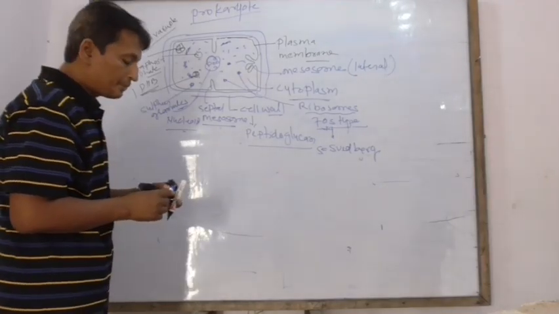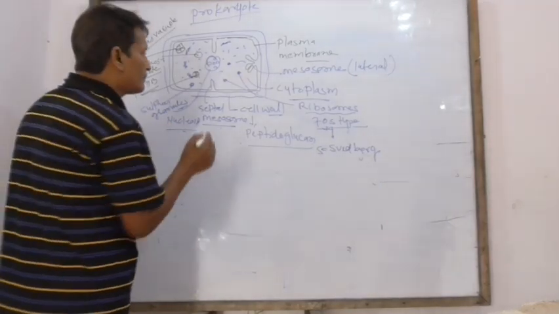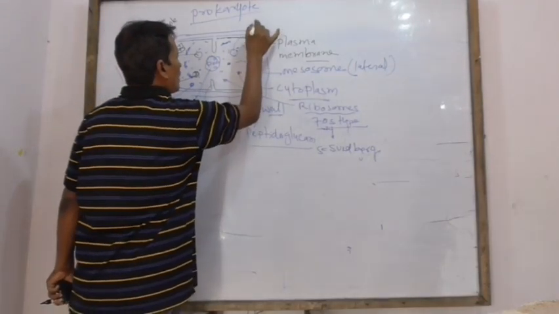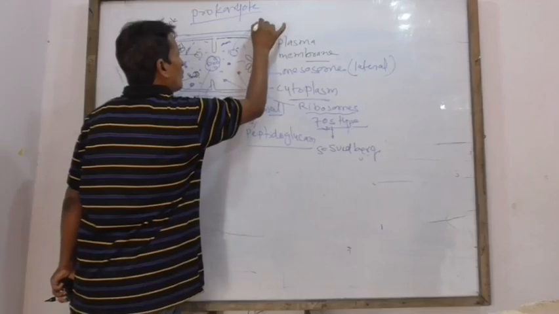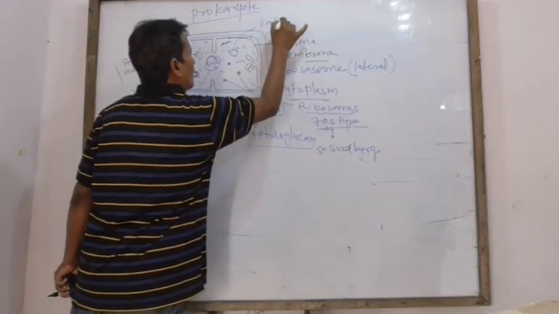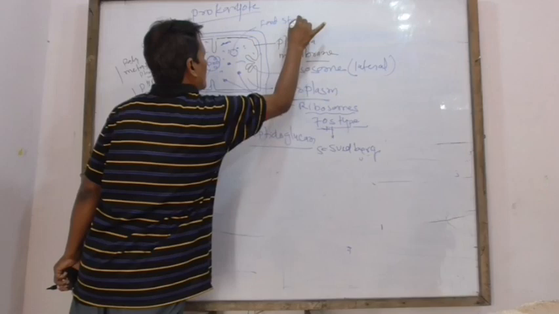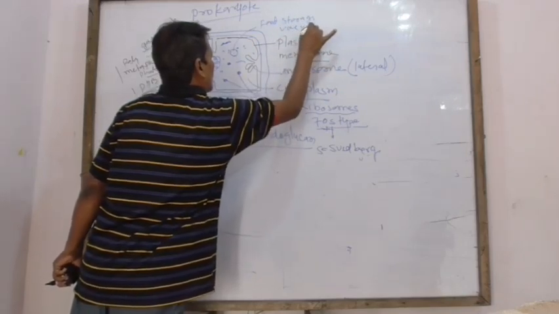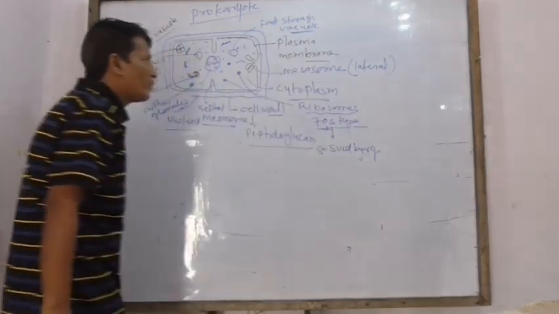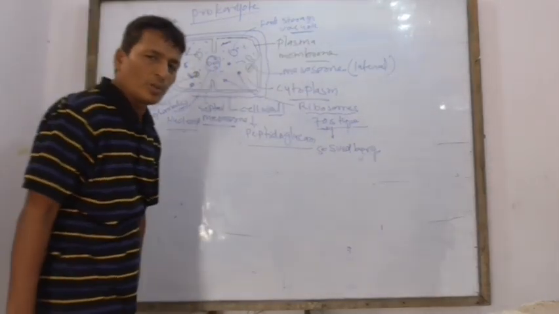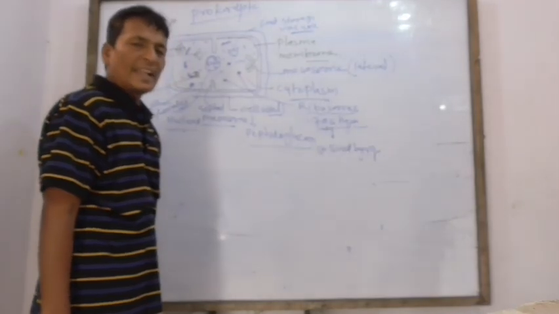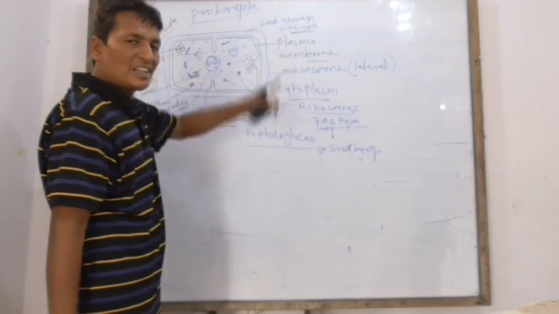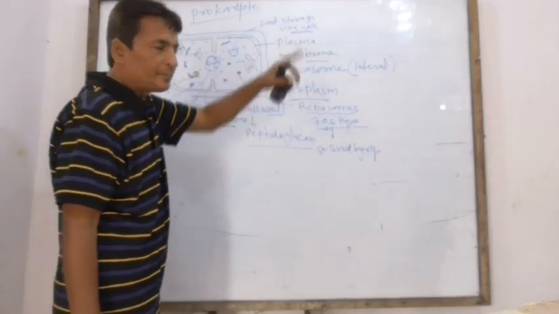Bacteria also absorb some food inside the cell. This is called food storage vacuole. Bacteria especially store glycogen and oils. Understood? This is the bacterial cell.